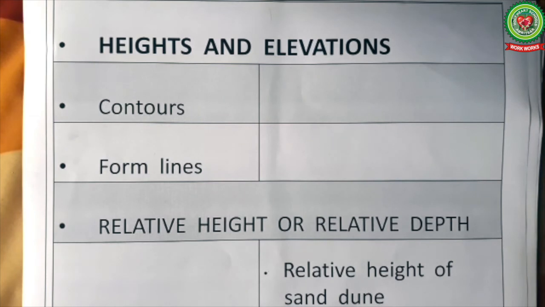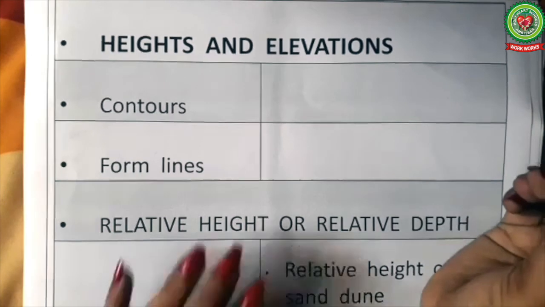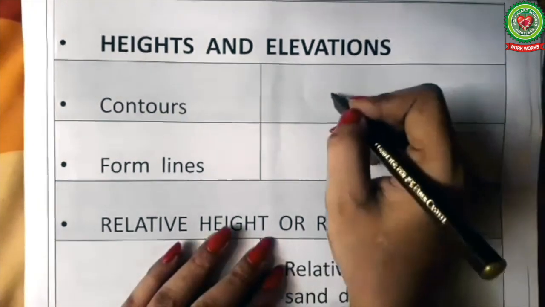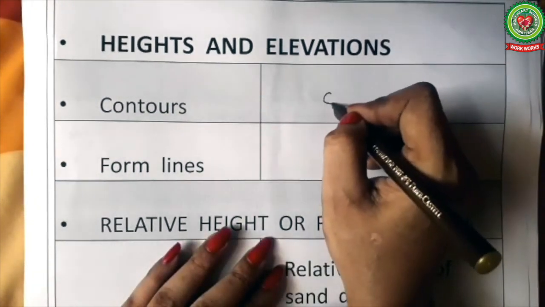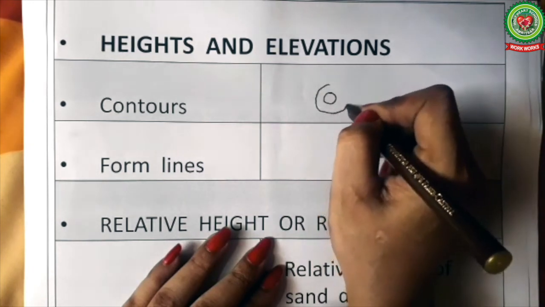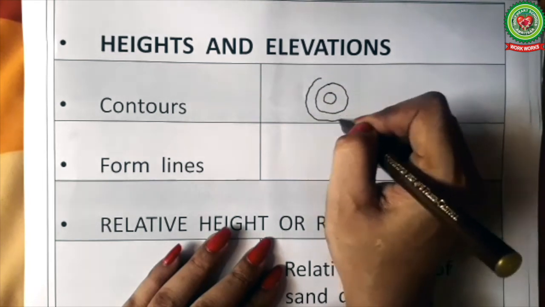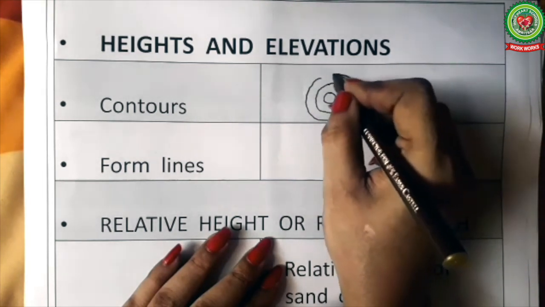Next we have contours. Contours are the imaginary lines that join the places having equal height. Contours are shown in brown color like this. We'll draw irregular lines in brown color.